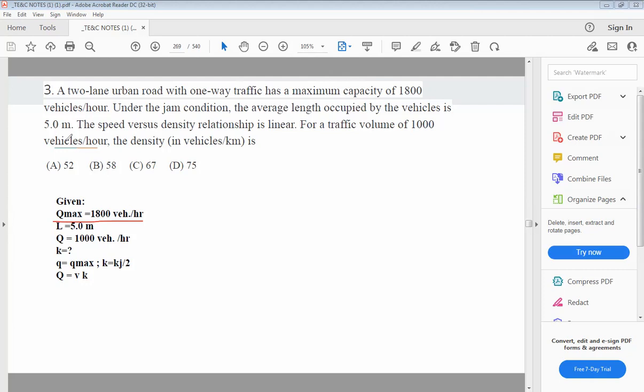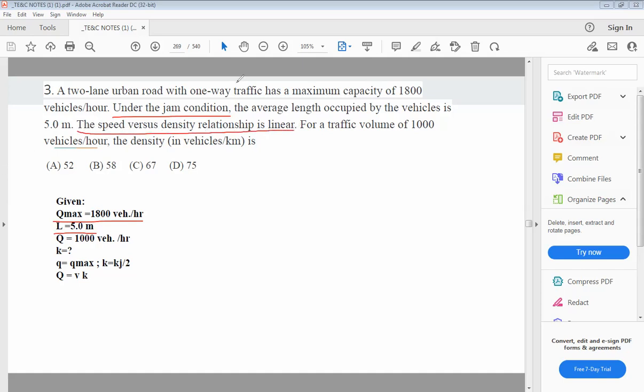Under the jam condition, they are speaking about density. The average length occupied by the vehicle is 5 meter. So length is given as 5 meter.